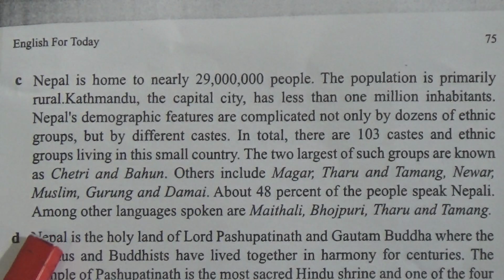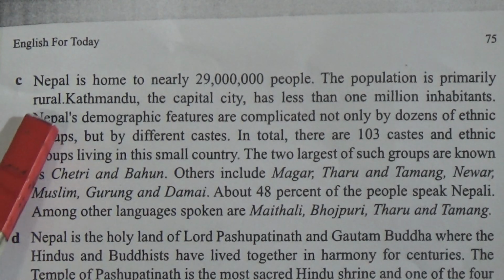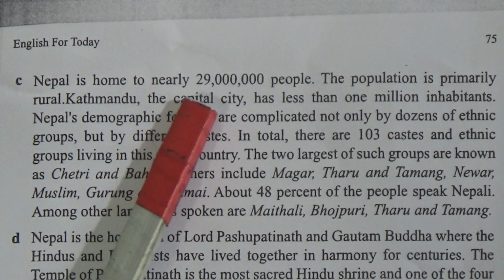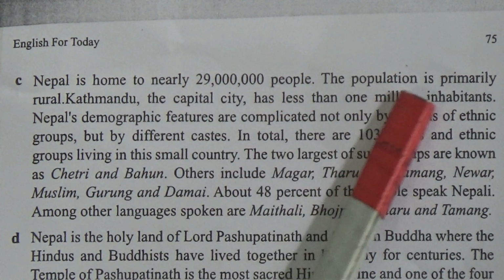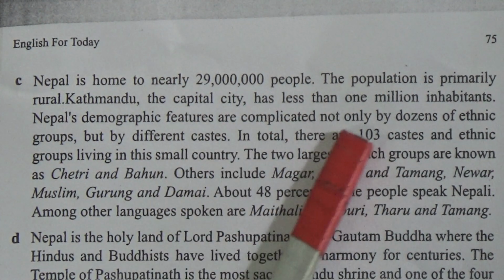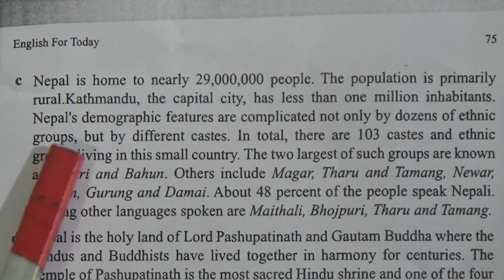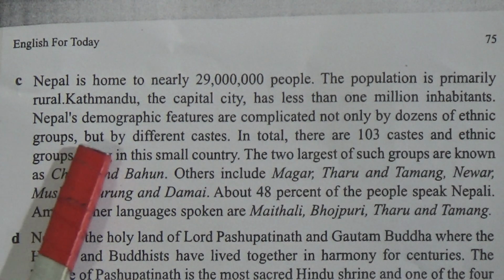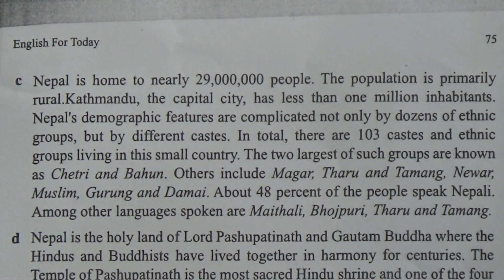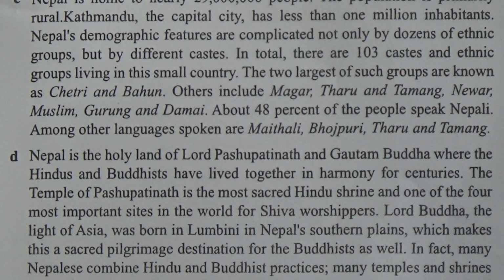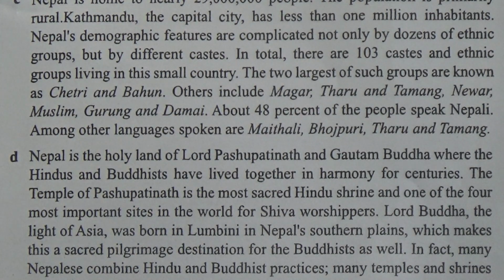And now we will go to paragraph C. Nepal is home to nearly 2 crore 90 lakh people. The population is primarily rural. Kathmandu, the capital city, has less than 1 million inhabitants. Nepal's demographic features are complicated not only by dozens of ethnic groups but by different cults. So there are different types of people. They came from different ethnic groups or different cults or different religions.